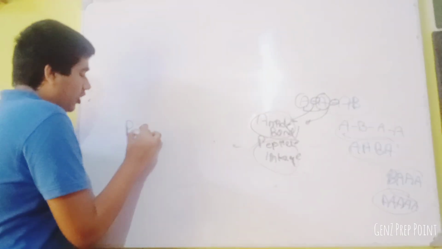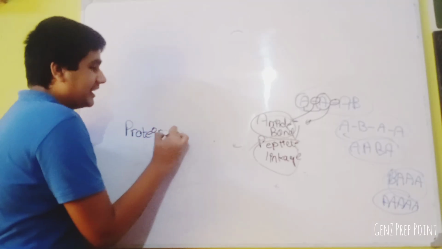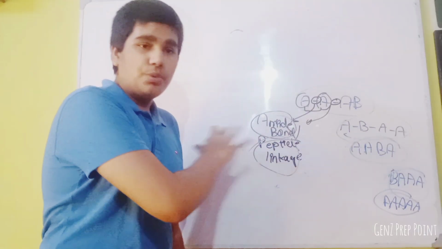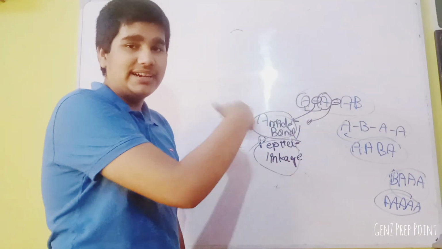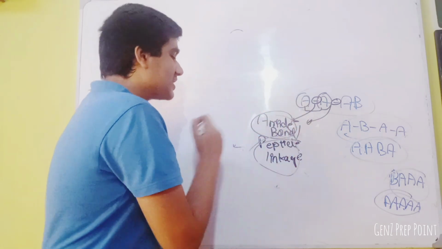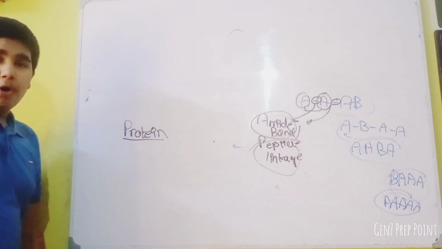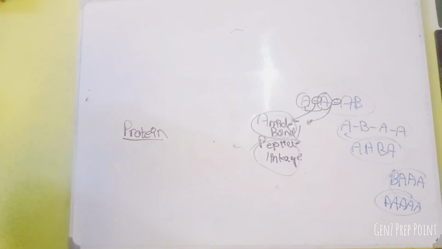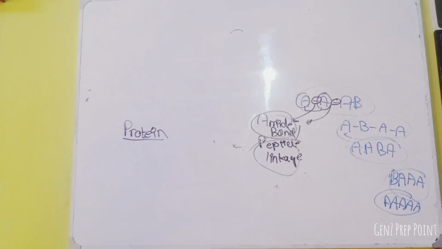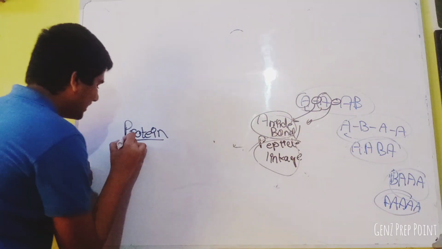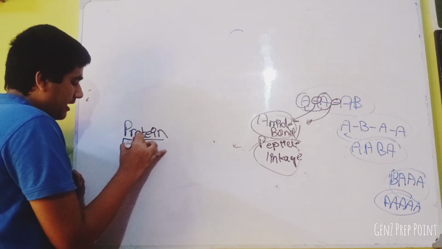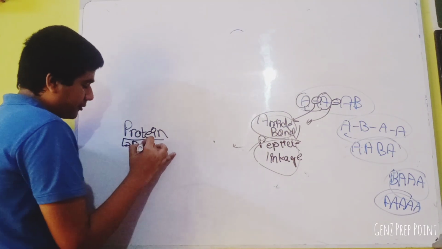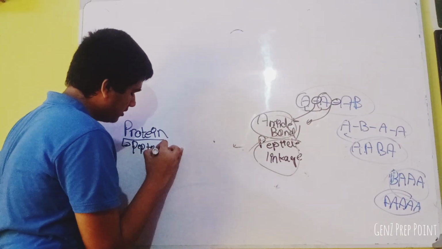So now let's move on to protein. We are done with the monomers. We are done with the study of the monomer, that is amino acid. Now let's move on to the study of the polymer, that is protein. I hope you all understand this topic. So now let's move on. What is the definition of protein? Let me write that first.